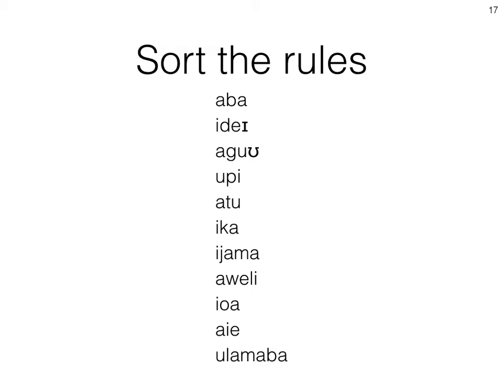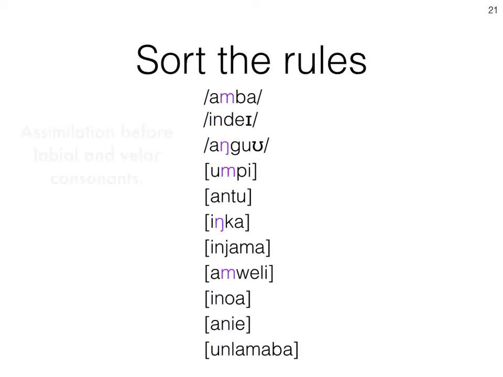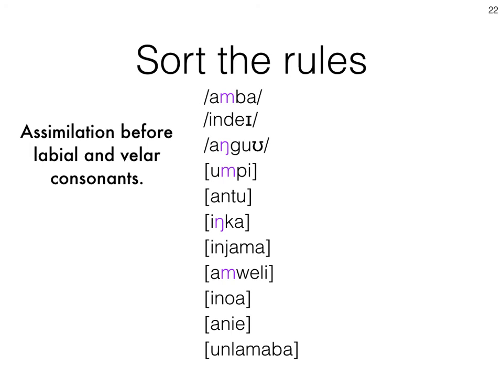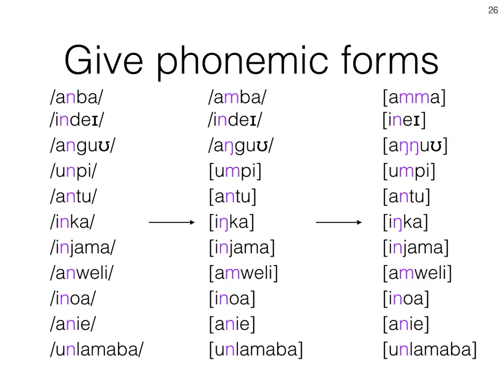And then we'll sort the rules. First, the negative morpheme n is inserted after the first segment. Secondly, assimilation before labial and velar consonants is applied. Last but not least, oral voiced stops assimilate to nasal stops. And this is the procedure of the transformation, to make things clearer.